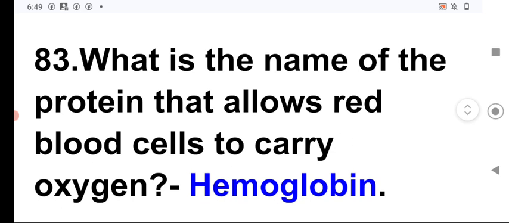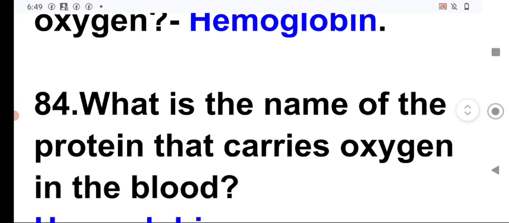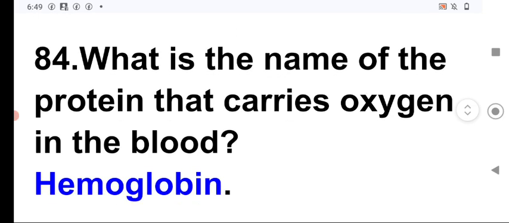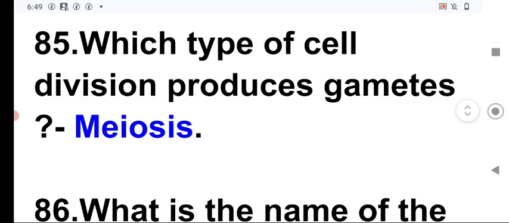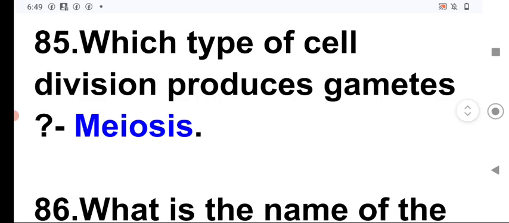Next, what is the name of the protein that allows red blood cells to carry oxygen? It is hemoglobin. Next, which type of cell division produces gametes? It is the meiosis. Meiosis is a process by which gametes are produced, that is, sperm and ovum are produced during the sexual reproduction or prior to sexual reproduction.